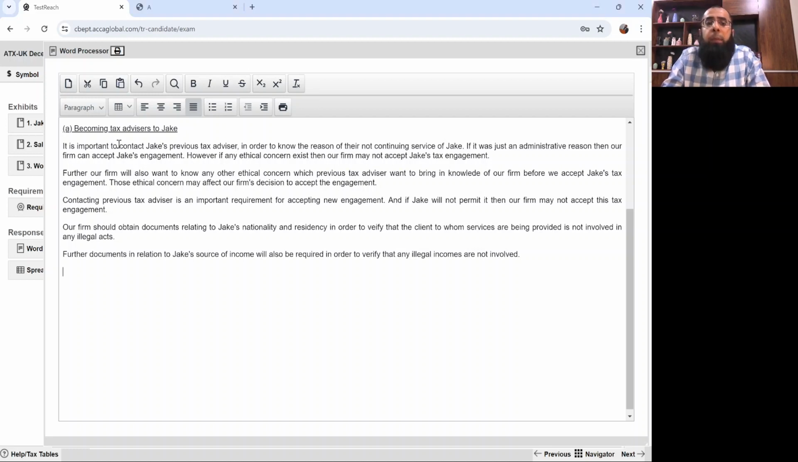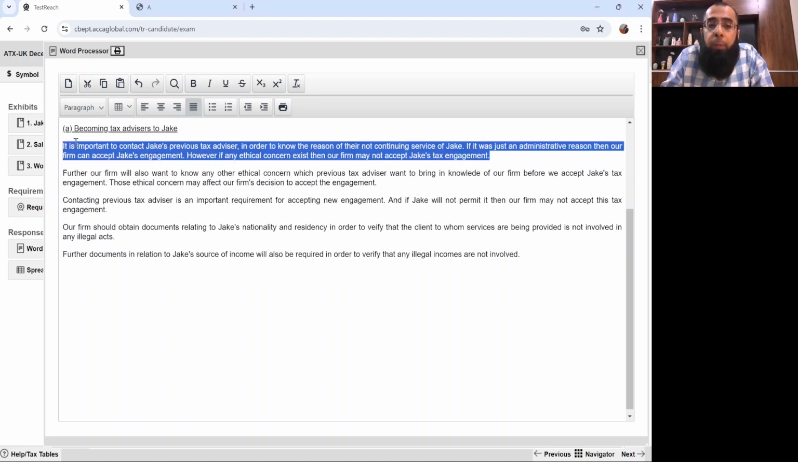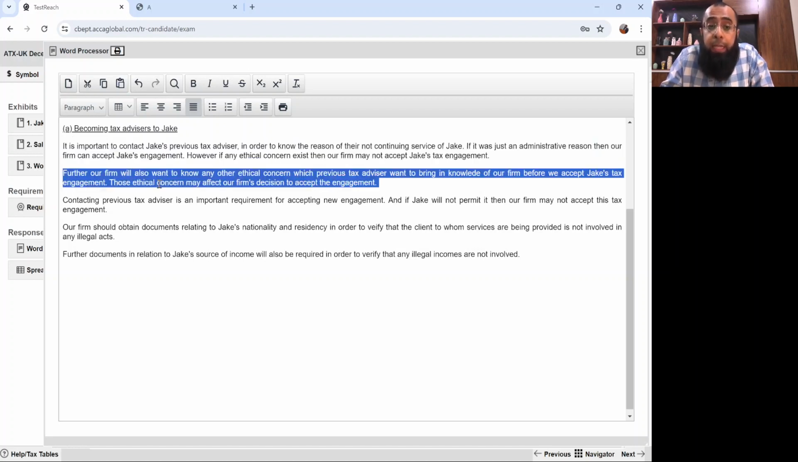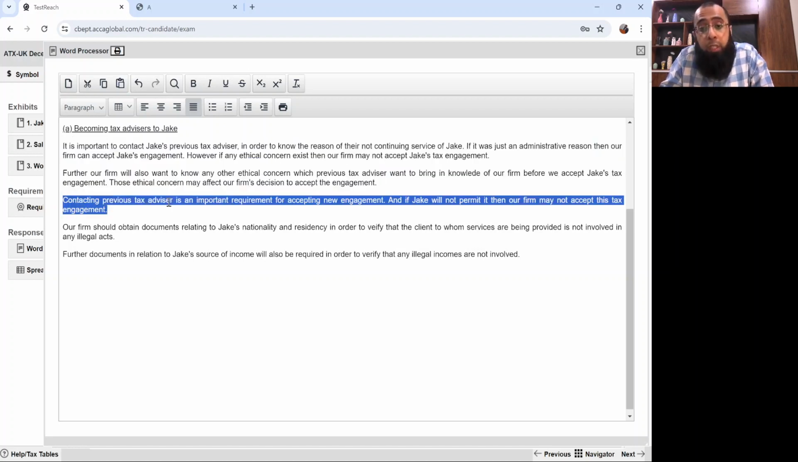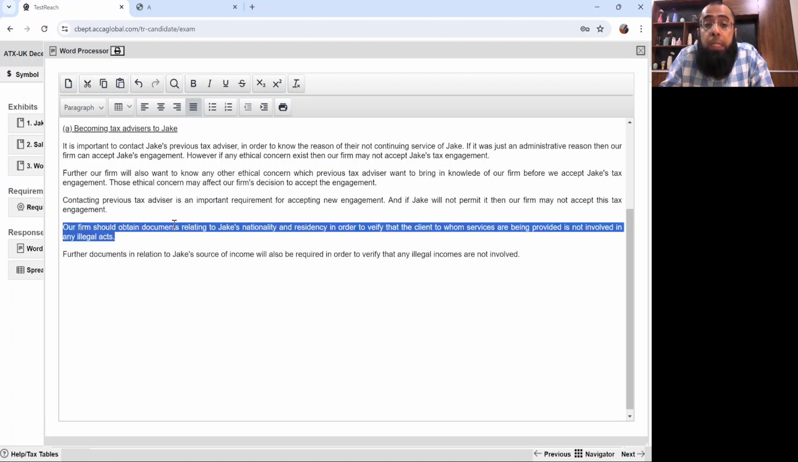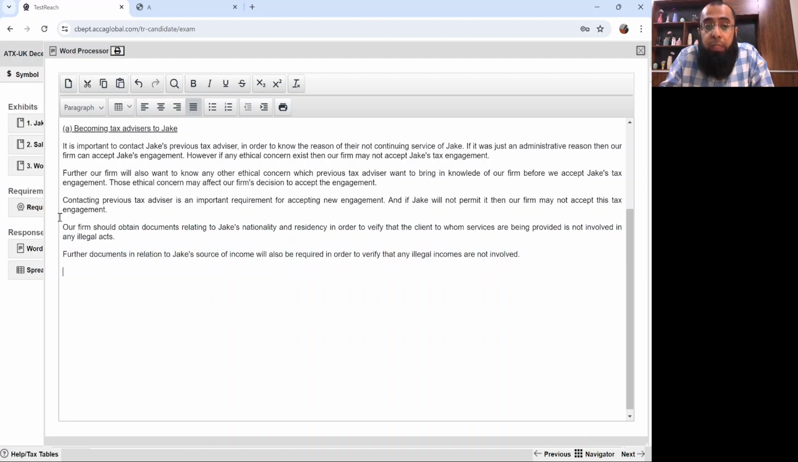So, becoming tax advisor, it's important to contact the previous tax advisor to know the reason of their resignation or not continuing, and any other ethical issue. It's important before accepting the engagement. We need documents in relation to nationality and residency and the source of income.